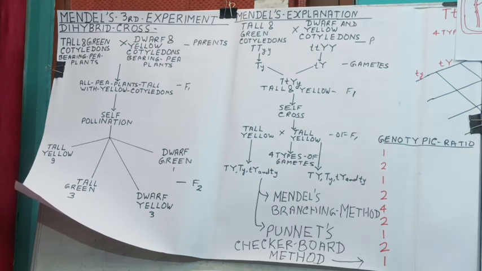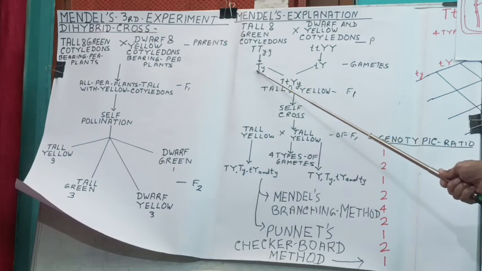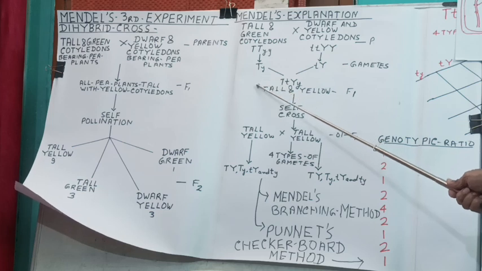Mind it, we have seen in the law of segregation that during gamete formation, the 2 factors separate from each other. So here what will happen? The gametes will contain only one factor of the pair. So it will contain capital T and small y.